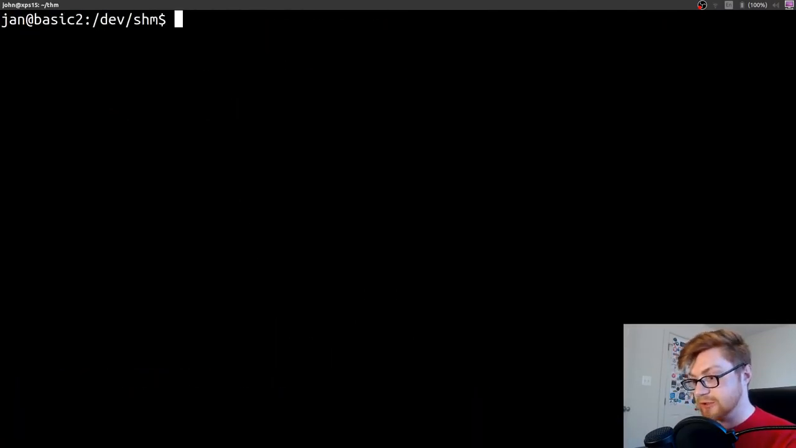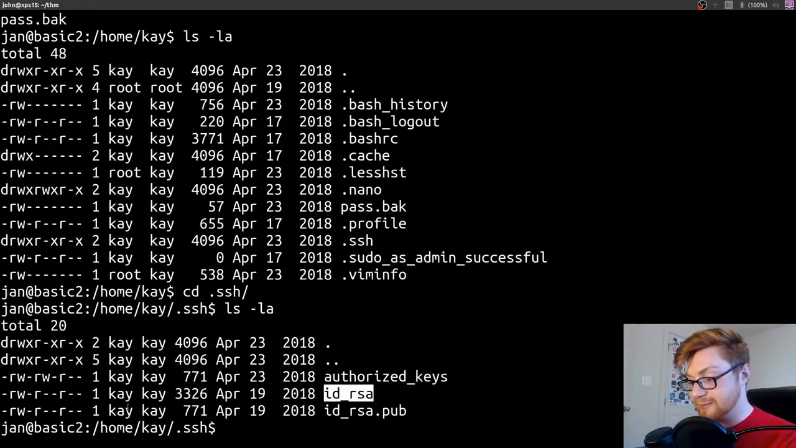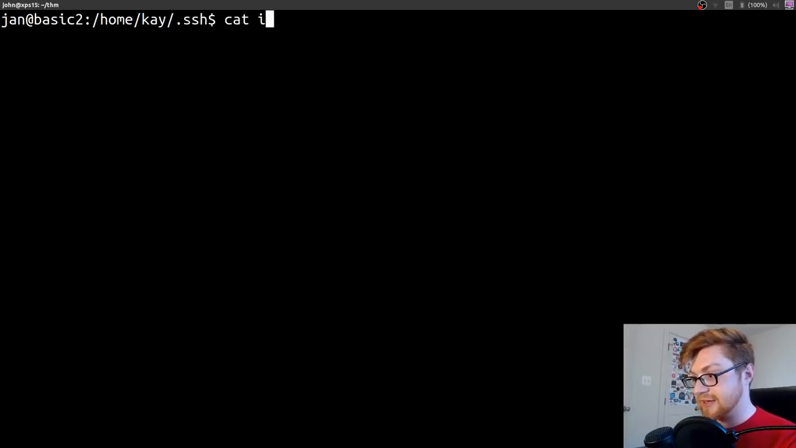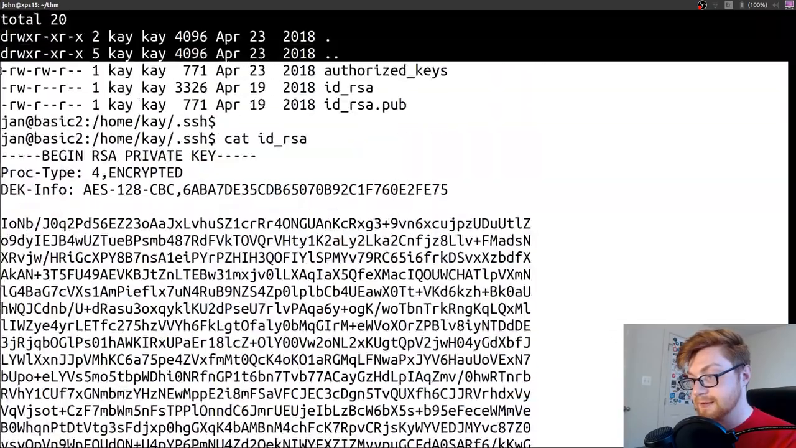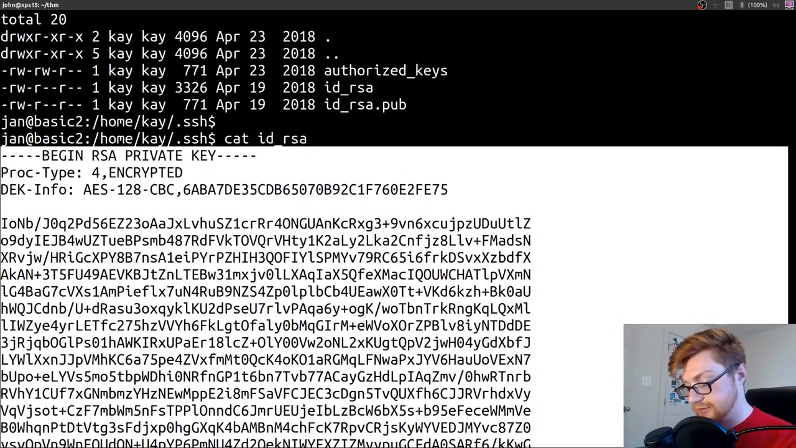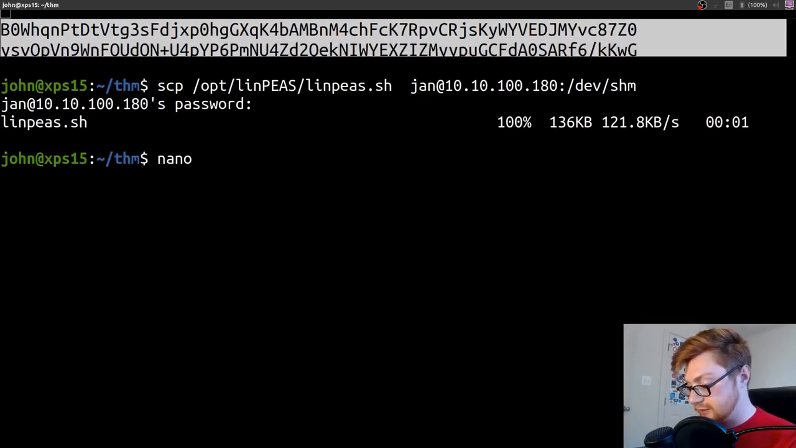I wonder if we could actually read that. I was just in home K, so let's take a look. ls -la. We could move into .ssh. And we can read her private key. All right, let's do that. Let's cat that id_rsa file. There's a lot here. Begin RSA private key. I'm going to go ahead and just store this in a new file. Let's say nano k_id_rsa.